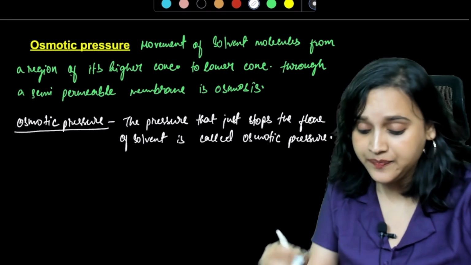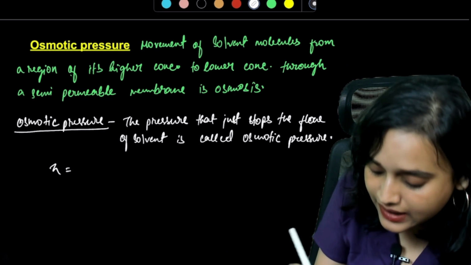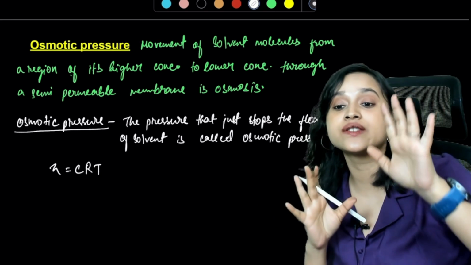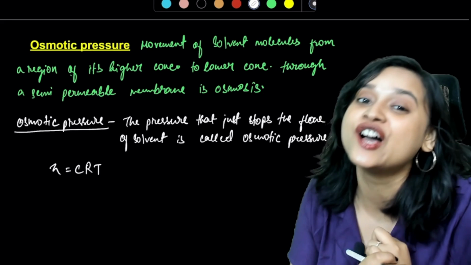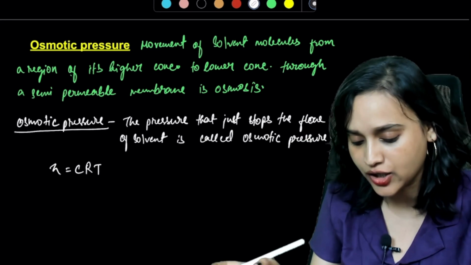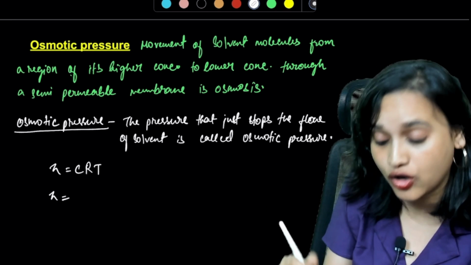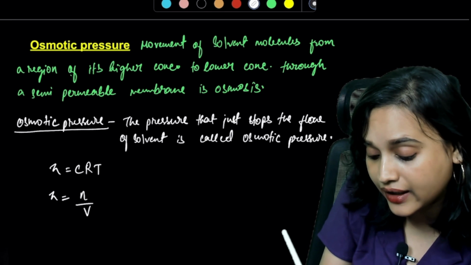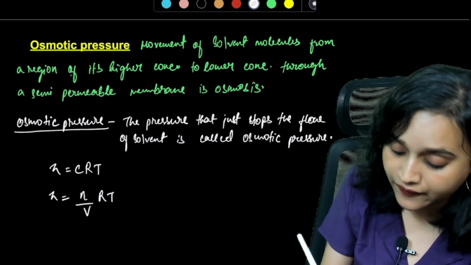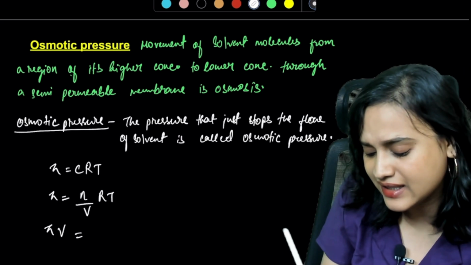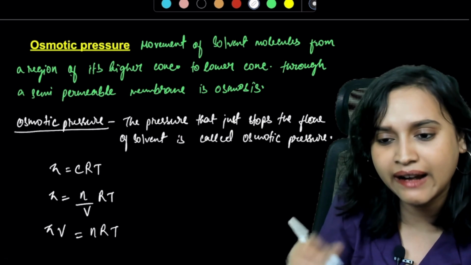Gotcha? Clear? And this is denoted by pi is equal to CRT, where C is concentration, R is your gas constant, and T is temperature. Now tell me, concentration can be written as n divided by V. If I write it like this, do you remember that this looks like the ideal gas equation, pi V is equal to nRT?